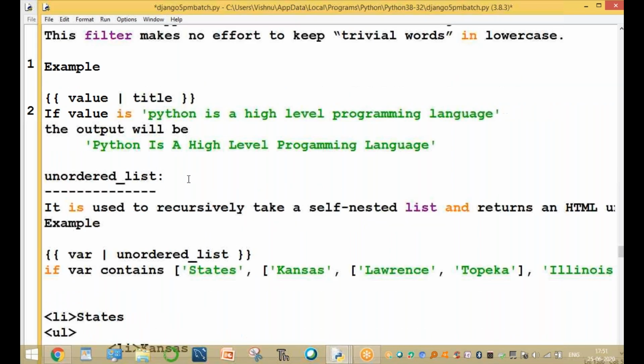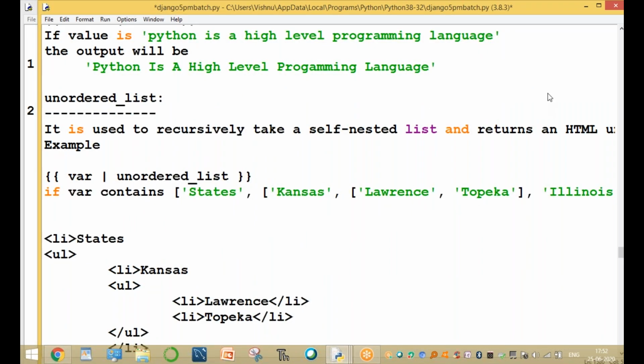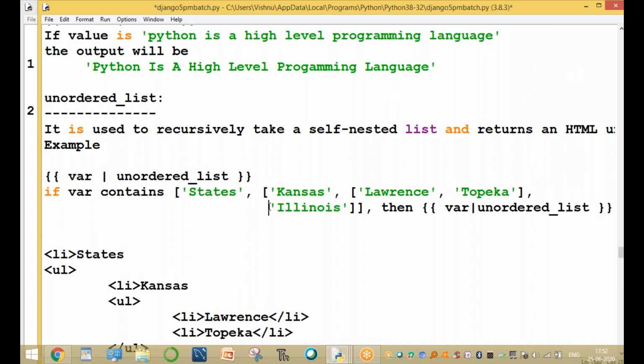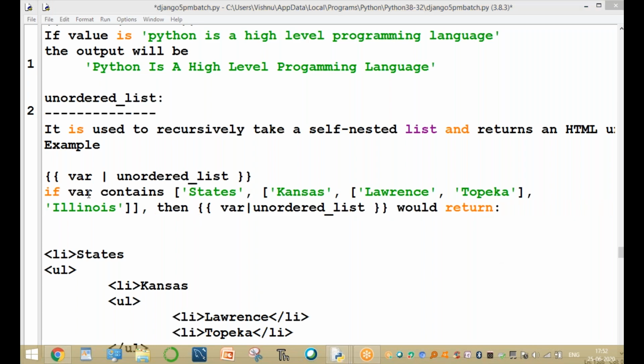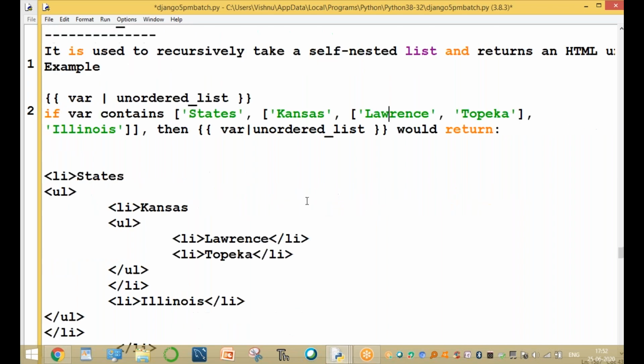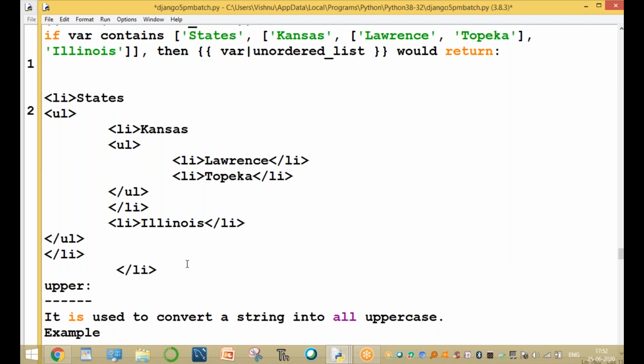Now here, in the previous example, the elements are stored unordered. These are the elements in unordered form. If a variable contains some values, these are the unordered elements, like this, an unordered list. The output will become like this.